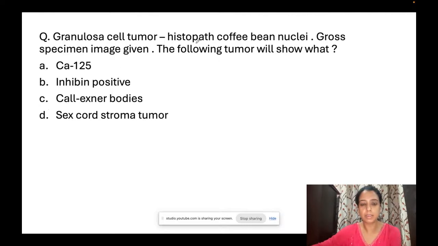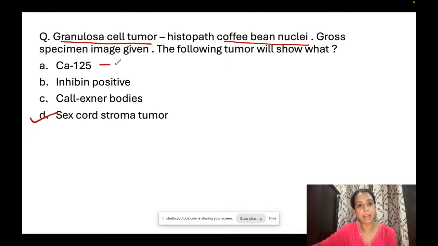Granulosa cell tumor, histopath दिया था जिसमें coffee bean appearance था, right? Gross specimen image was also given. The following tumor will show what? ग्रैन्युलोसा सेल ट्यूमर क्या एपिथेलियल ट्यूमर है? नहीं, it's a sex cord stromal tumor. Will it secrete CA125? CA125 एपिथेलियल सेल ट्यूमर से secrete होता है.